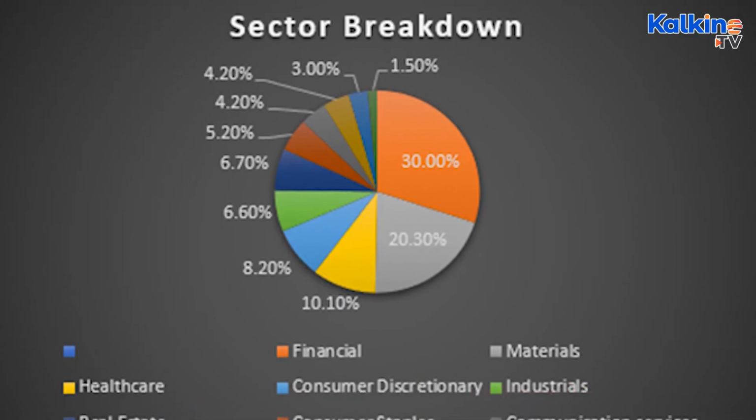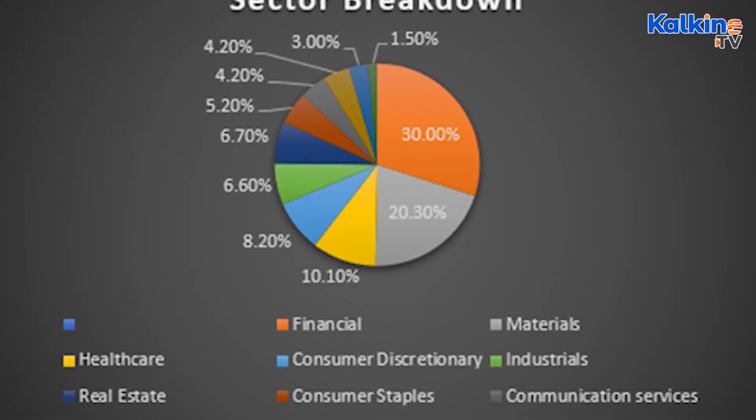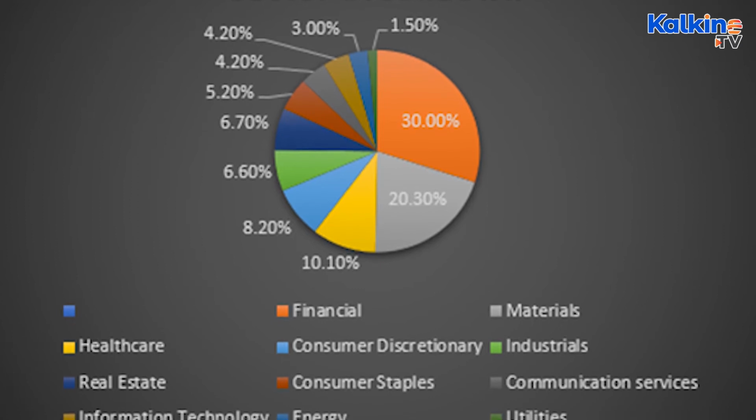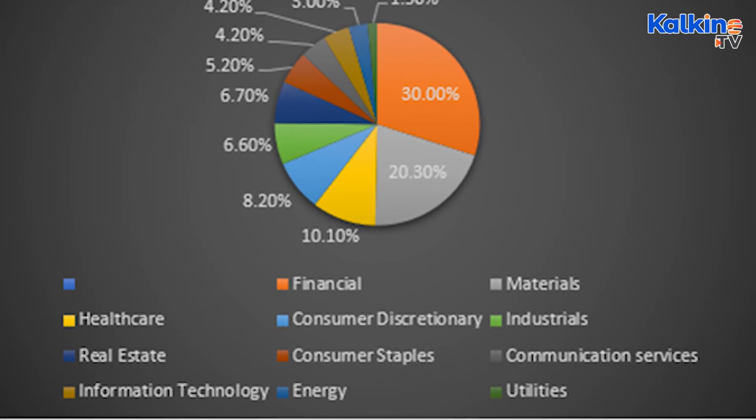We've got consumer discretionary, consumer staples, energy, financials, healthcare, industrial, real estate, IT, materials, communication services, and utilities.